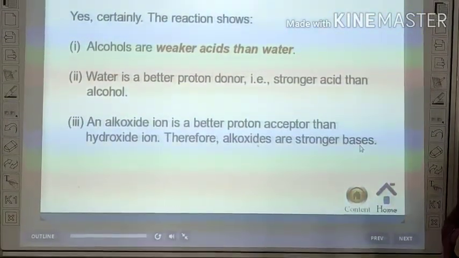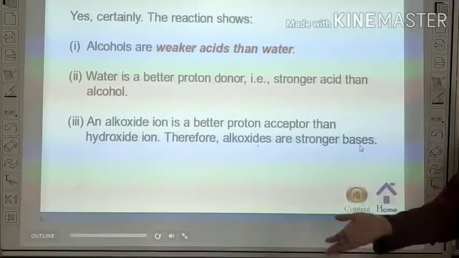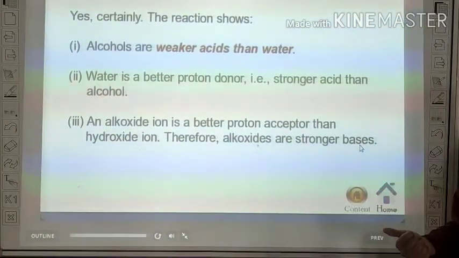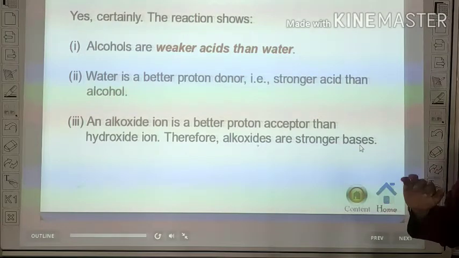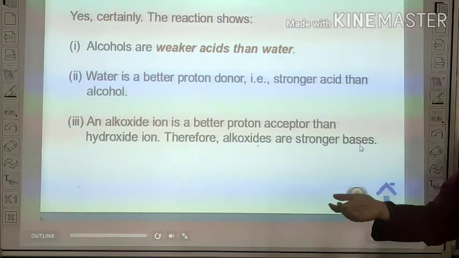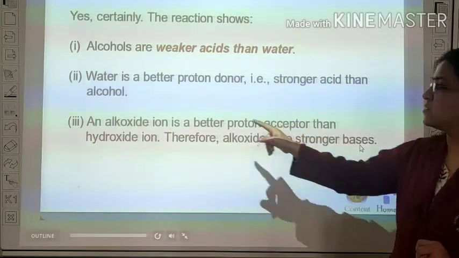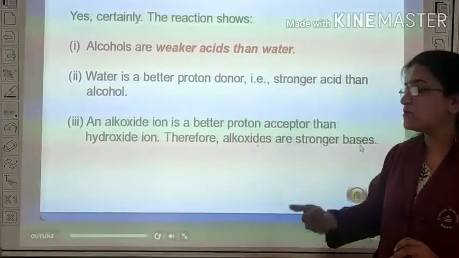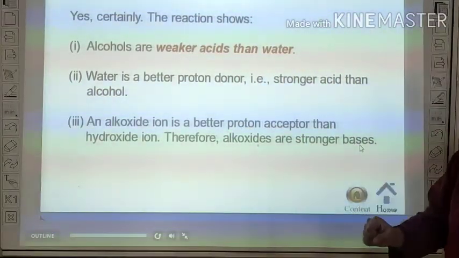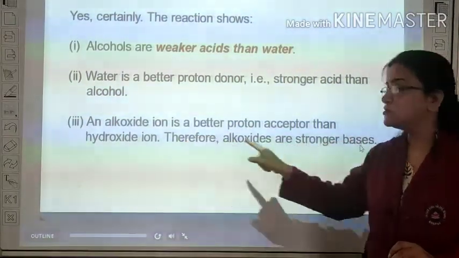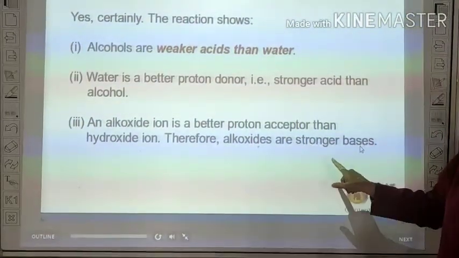So what is a base? The compound which has a tendency to accept hydrogen ion is called a base, and the compound which easily donates hydrogen is called an acid. Because the alkoxide ion easily accepts hydrogen ion as compared to the hydroxide ion, they are stronger bases.